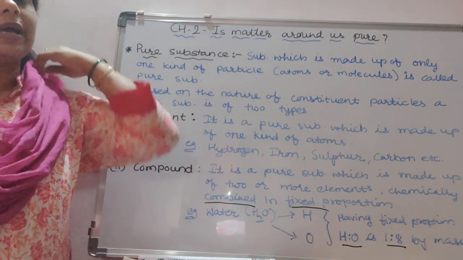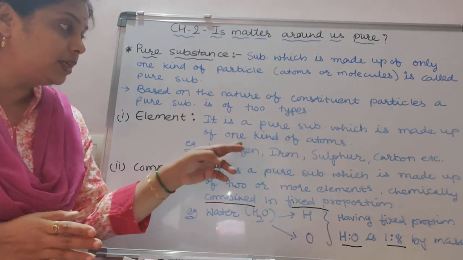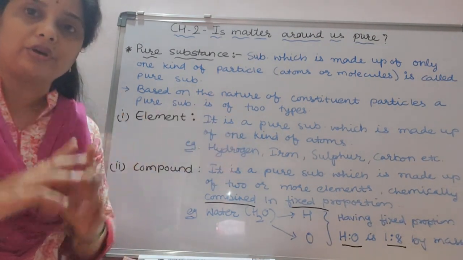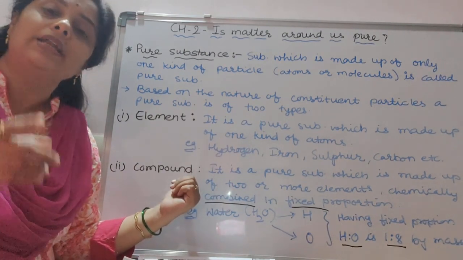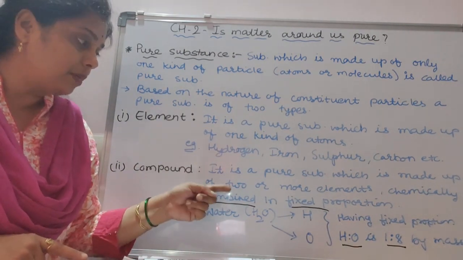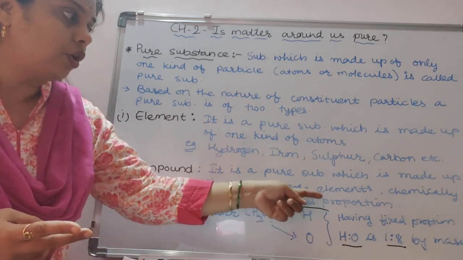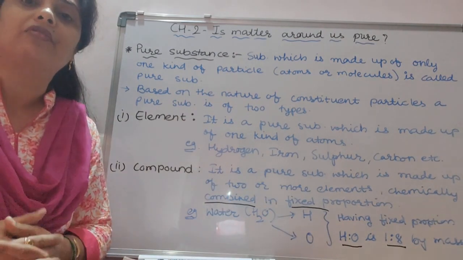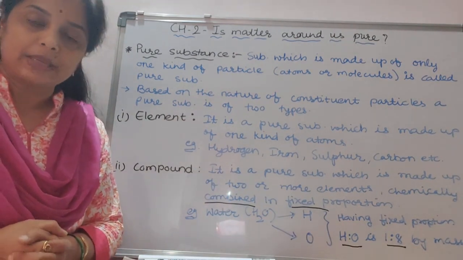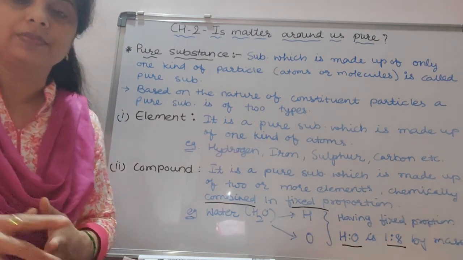So what do you mean by element? Element is again a pure substance, but it is made up of just one kind of atom. On the other hand, compounds again are a pure substance, but they are made up of two or more types of elements, chemically combined in a fixed proportion. Is it clear? Okay, now we will move to the mixture.